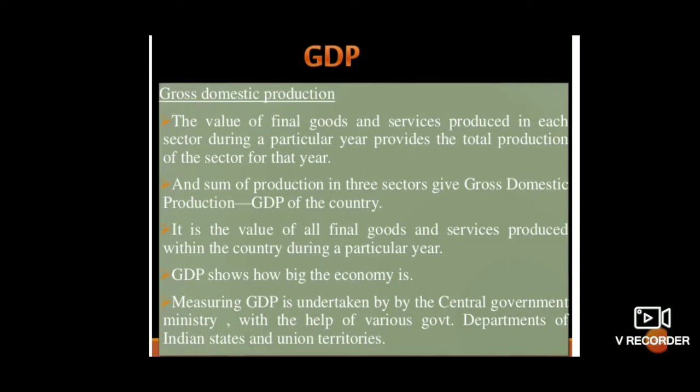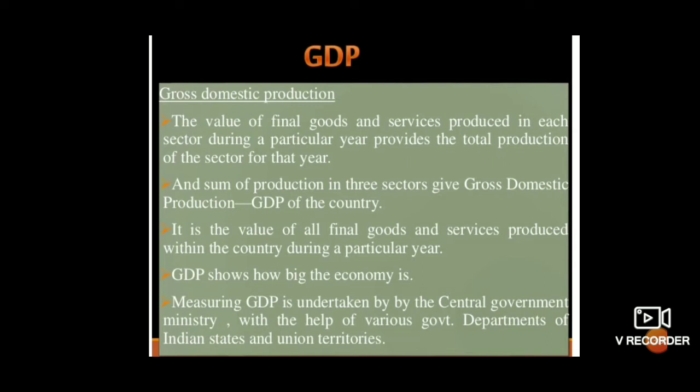And the sum of production in the three sectors gives the gross domestic product, that is called the GDP of the country. It is the value of all final goods and services produced within the country during a particular year. Every year the GDP will be calculated, and GDP shows how big the economy is.